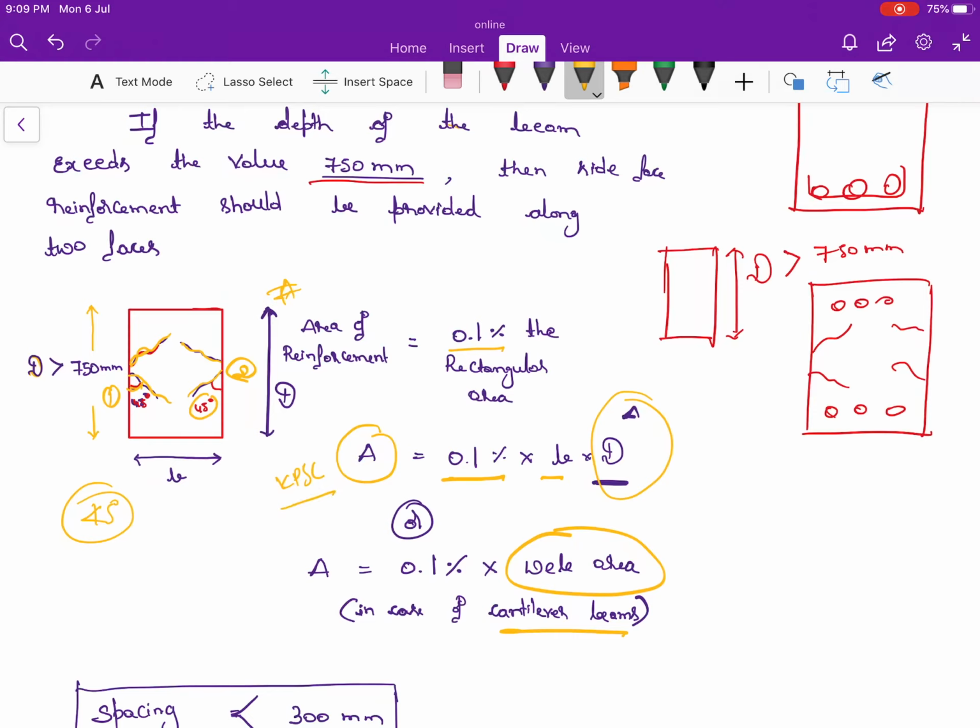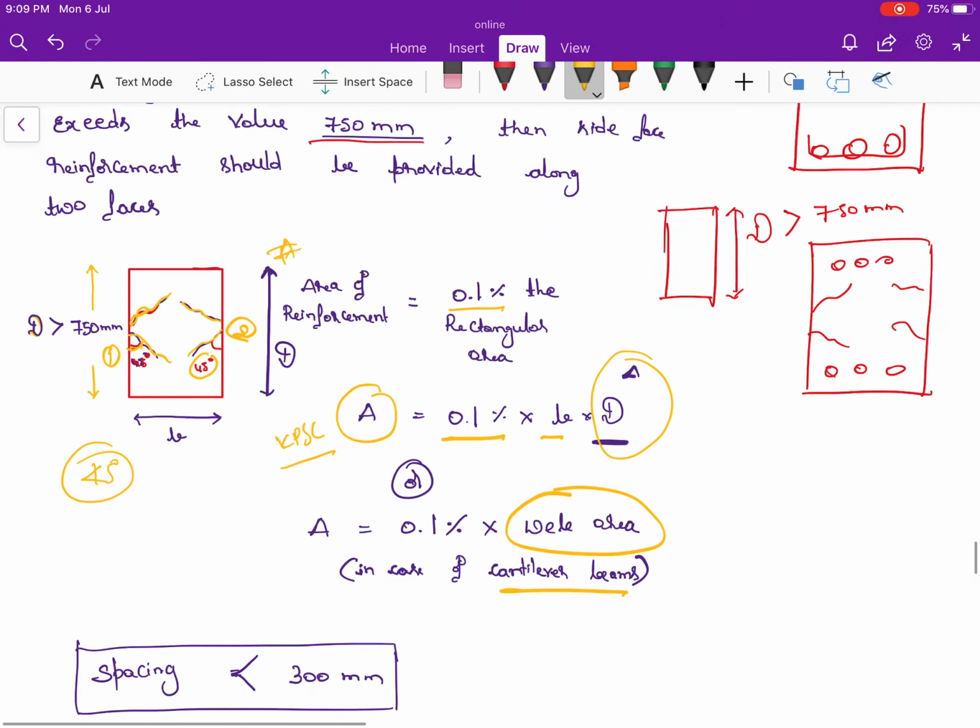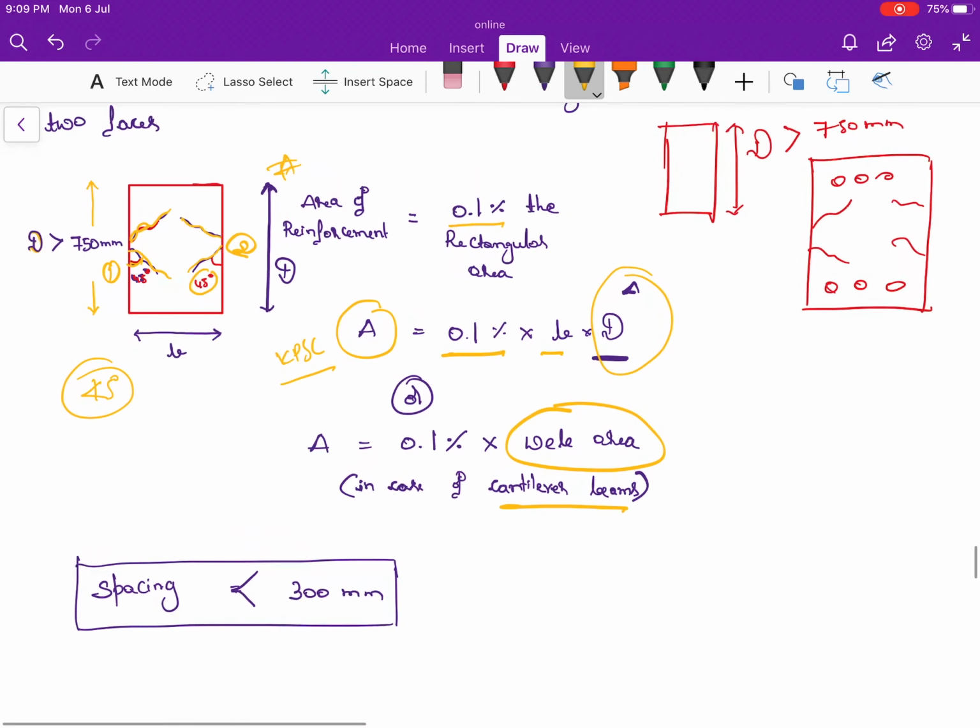Okay, this is also most repeated question in KPSC examination. All these specifications, whatever I have given, all these questions have appeared in the KPSC examination. Please mark up all these things. And in case of spacing, it should be less than 300 mm. Okay, each and every specification what I have told, it was asked in the competitive examination. Please remember all the things.